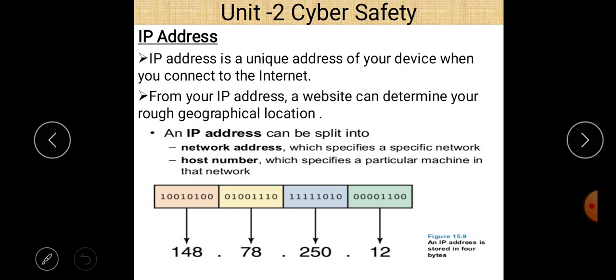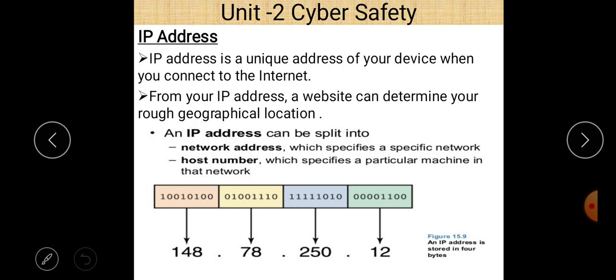So there are two important things regarding IP address. First of all, an IP address is a logical address. It can be changed, and it is provided by the network administrator or service provider. For example, if you have a SIM of Jio, then that company provides you an IP address for your SIM, and when you use this SIM to connect to the internet, you have a particular IP address for that particular digital device, whether it is a tablet, mobile, or a computer.